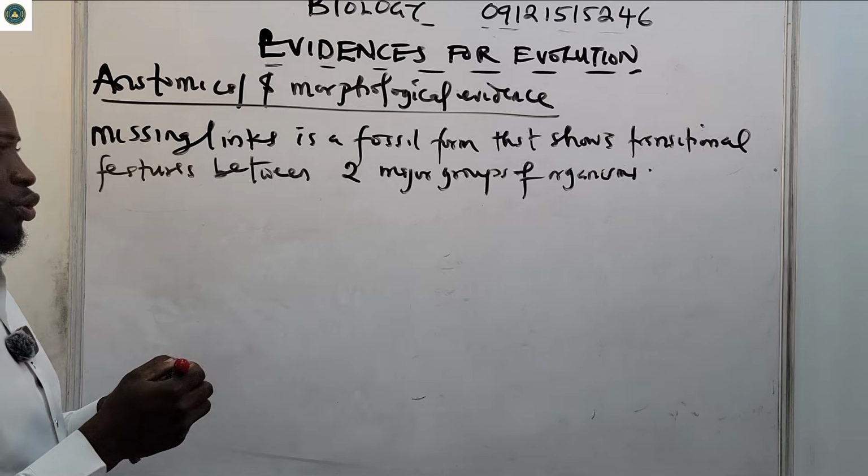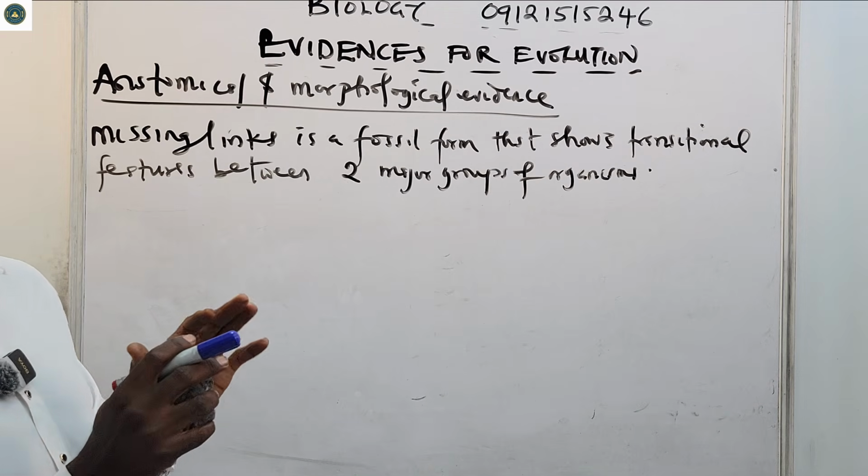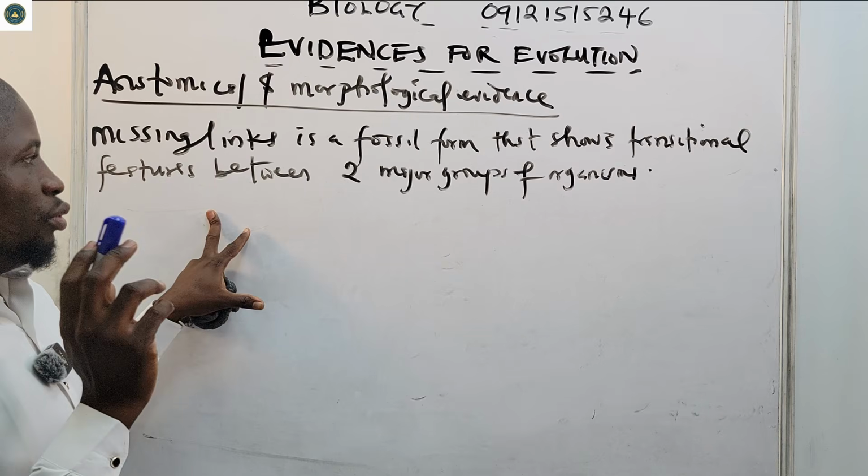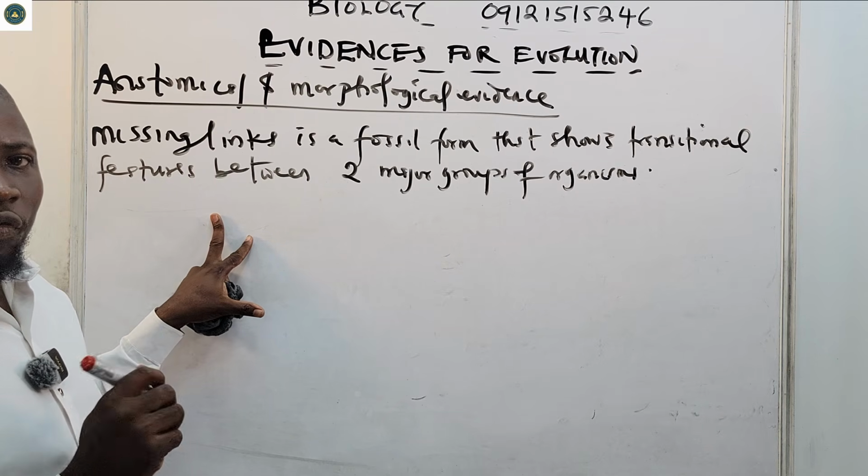So that's what we call a missing link. A missing link is a fossil form that shows transitional features between two major groups of organisms.